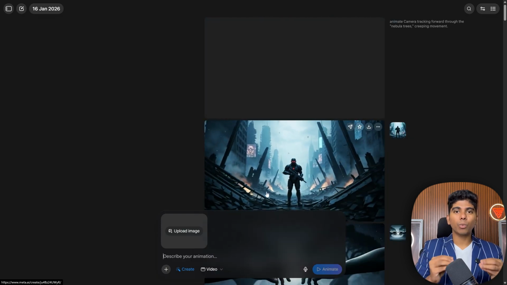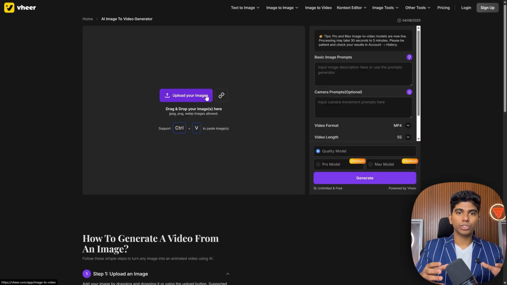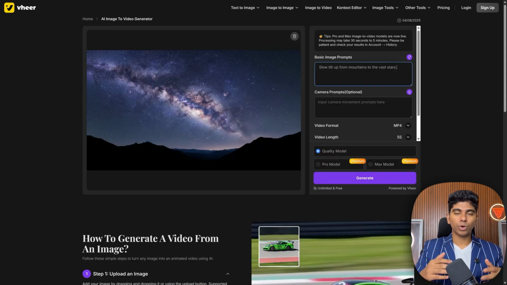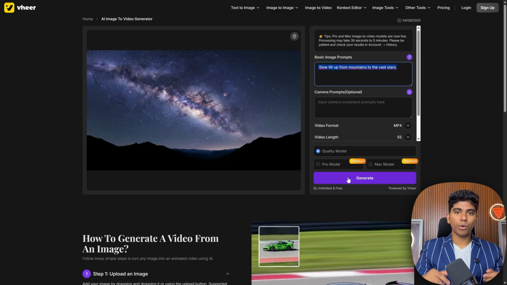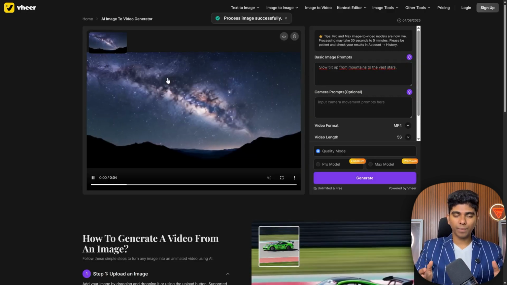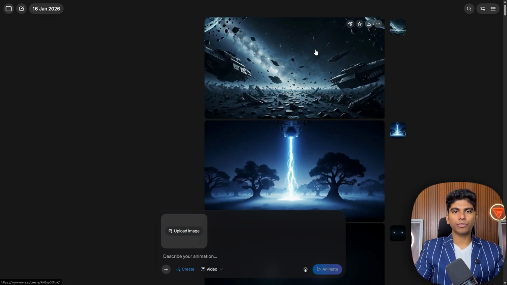But just in case you want another tool, we're going to use V. You simply go to the image to video section, click this button, and here you'll do the same process. Upload the image you want to animate and add the animation prompt that corresponds to each image. When you have everything ready, you just hit generate. But I recommend using Meta. It will work much better and it almost never gives any problems.